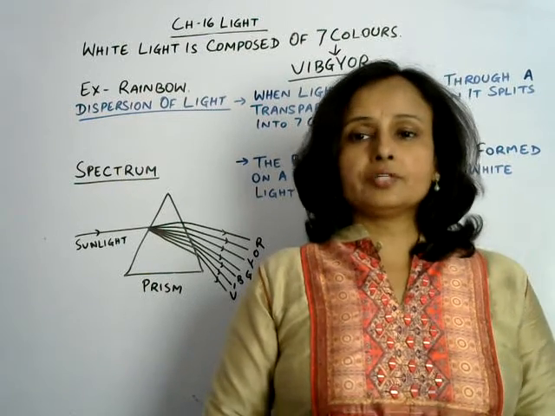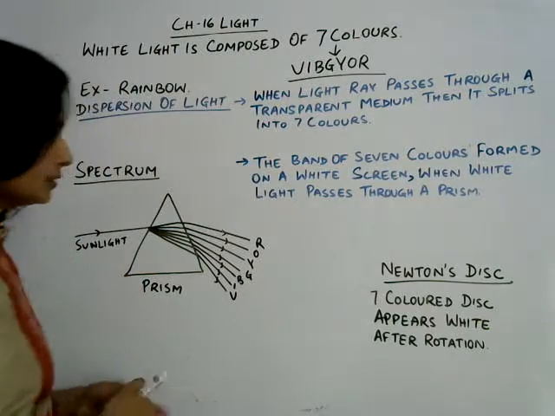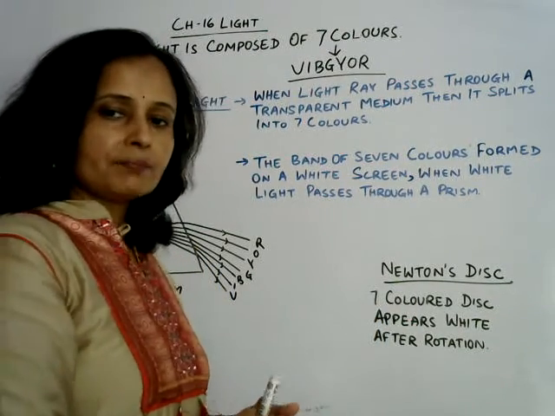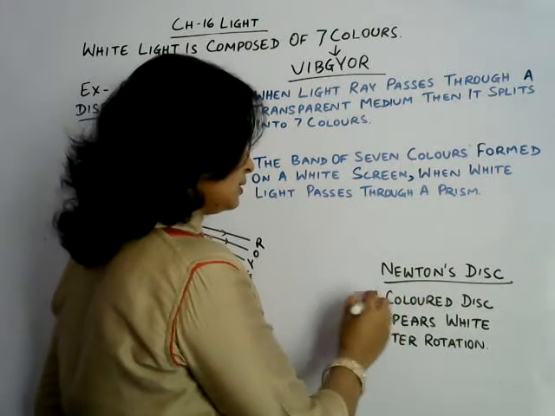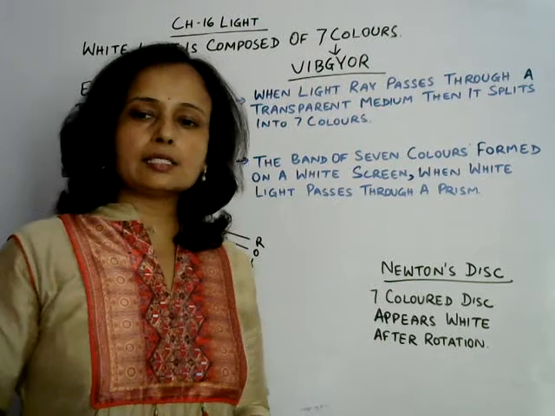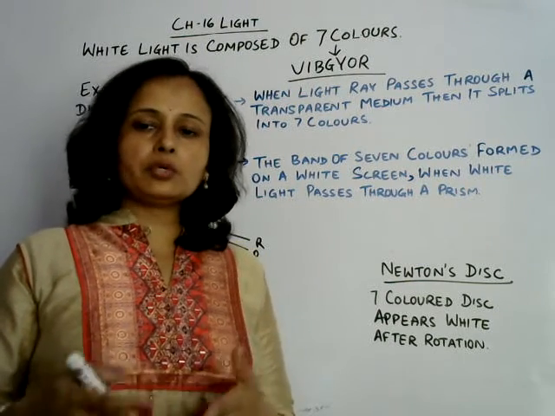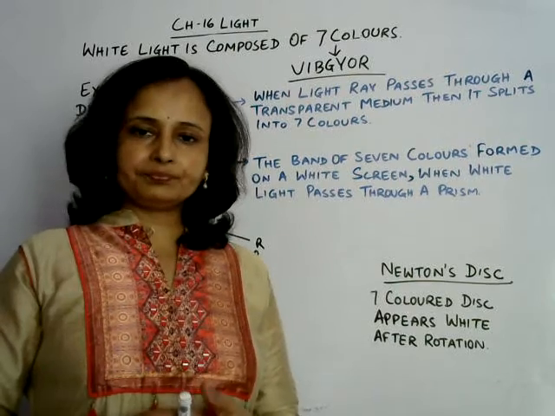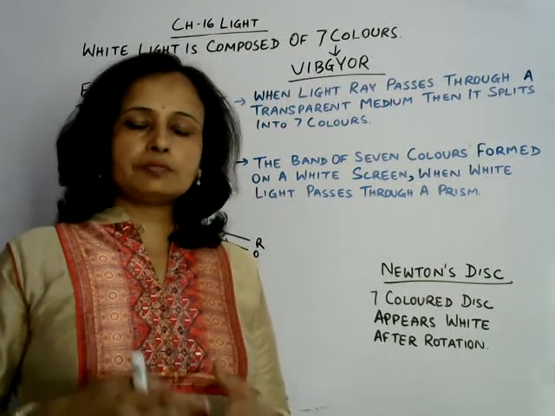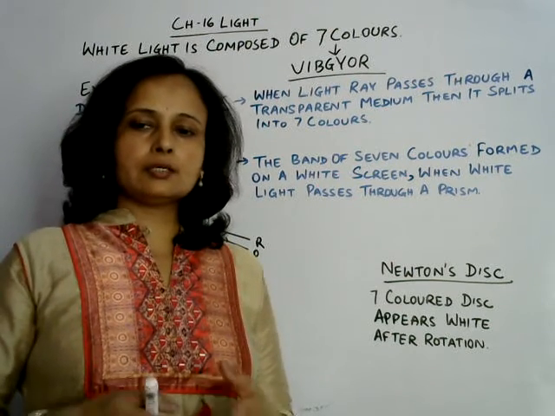When? After rain only. Sir Isaac Newton discovered that white light is composed of seven colors. He made a disc of seven colors, and after rotating that disc, it appeared white. So even you can make a disc of seven colors, and when you rotate that disc, it will appear white. That disc is called Newton's disc.